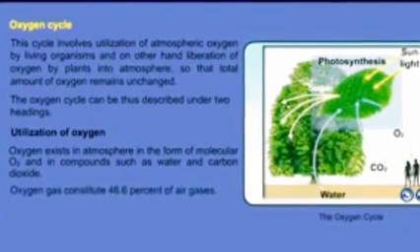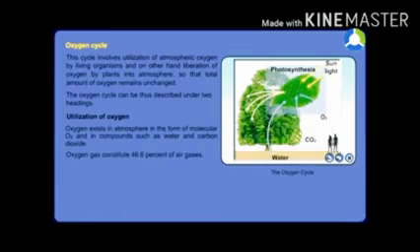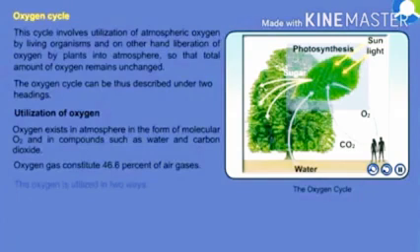Plants take in carbon dioxide and water during photosynthesis and liberate oxygen into the atmosphere.